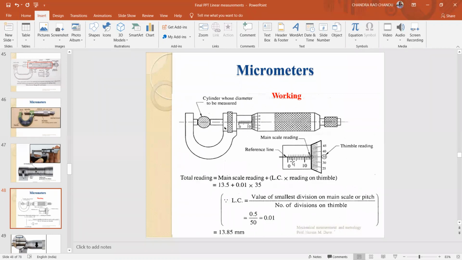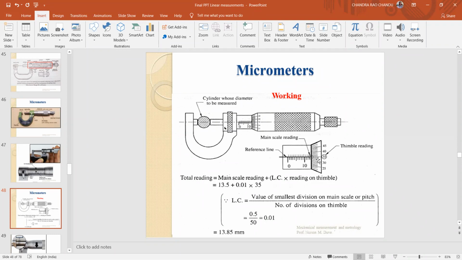What is the minimum value on this barrel? That is the main scale, that is 0.5. 0.5 mm is the minimum value of each division. If you go for the thimble reading, in this case totally 50 divisions are there. Total reading equals main scale reading. What is the main scale reading? In this case, you observe clearly 10, 11, 12, 13, 13.5. Here 13.5 is the main scale reading.